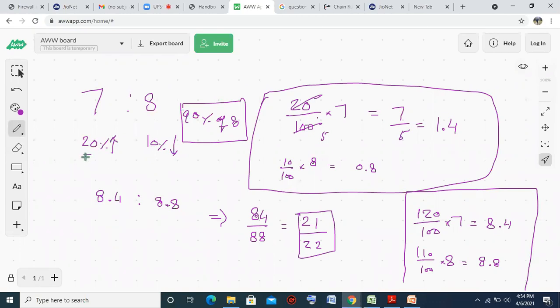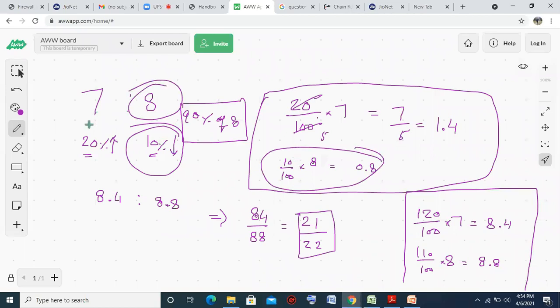So if it is increased by 20%, it becomes 120%. If it is decreasing by 10%, it becomes 90% of the previous value. Or you can find 10% and subtract it. So there are two ways of doing percentage. Both are applicable. We will use this one more. Directly find 120% instead of finding 20%. Okay.